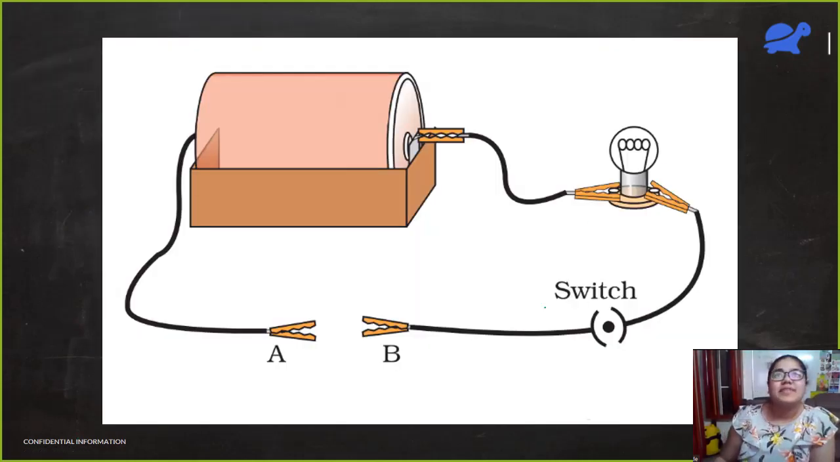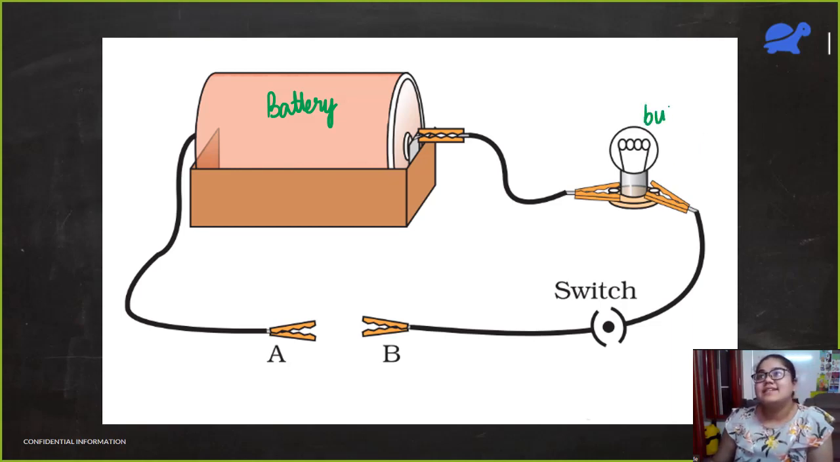Fine. Now we'll do one more experiment. So here we have a battery. This is a battery. This is a bulb here. We have a switch and we have these two plugs, plug A and plug B. I'll do one thing. I'll take a piece of copper. I'll take a copper rod and I'll just place it in between.